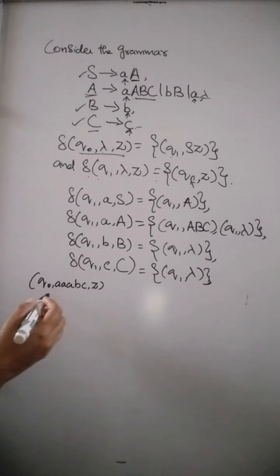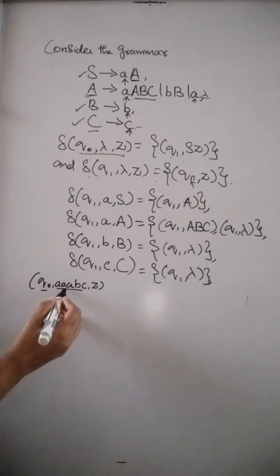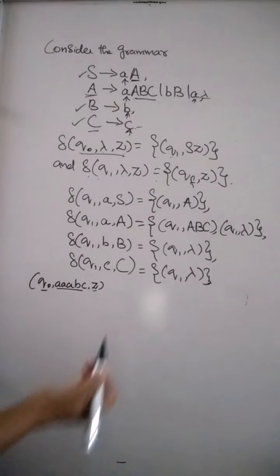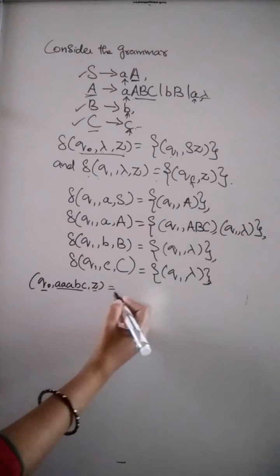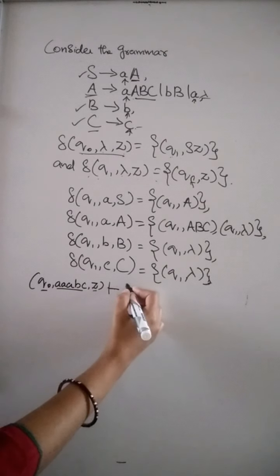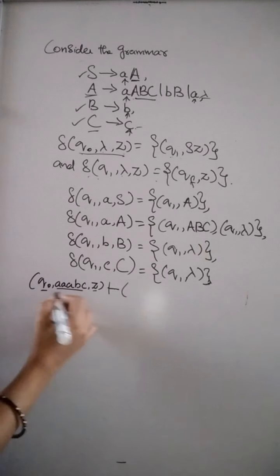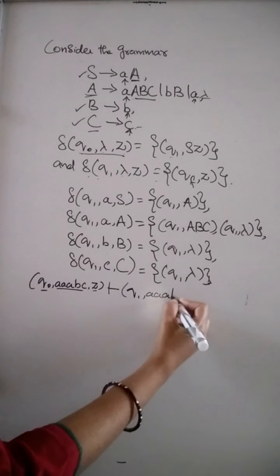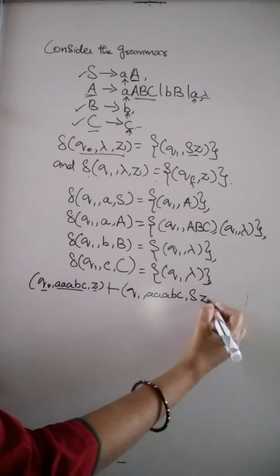So what we have done here is we have taken the initial state q0, and the string to be processed is aaabc, and then the top of the stack is Z. At first we have to start with the start symbol. That's why I am going to write the transition as q1 comma aaabc comma, and the start symbol SZ.